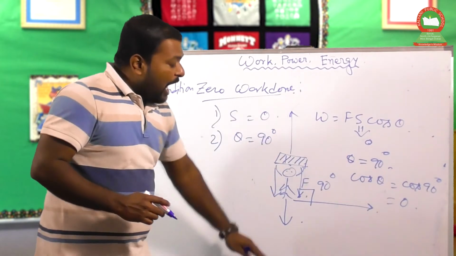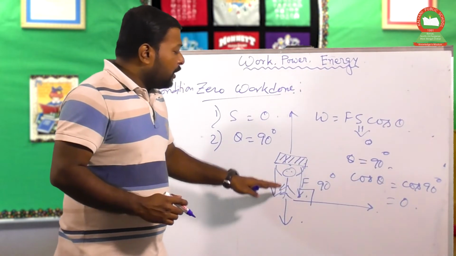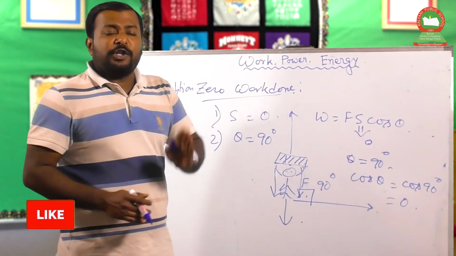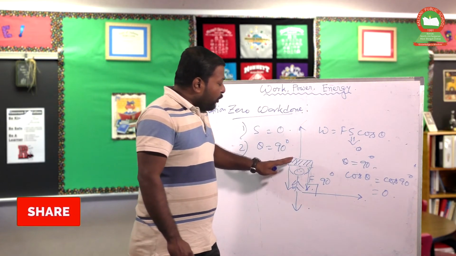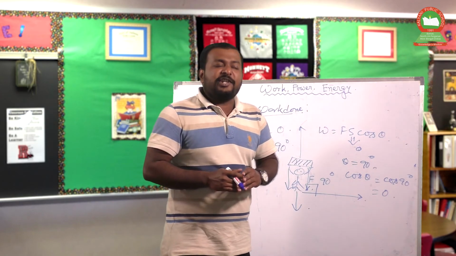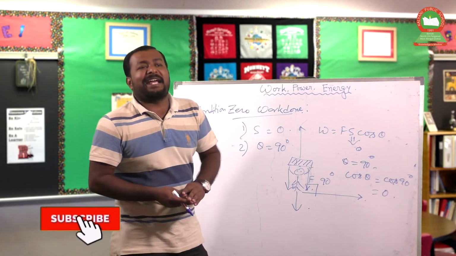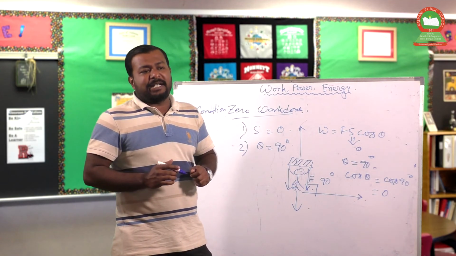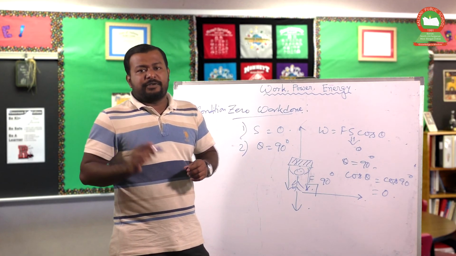the man is moving in the downward direction with the applied force, that force is nothing but the gravitational force. So whenever the body does some work in the direction of the applied force, then it is called positive work done. So with respect to the gravitational force of Earth, if the body displaces in the direction similar to the acceleration due to gravity, then it is the positive work done. And if it is in the opposite direction of the acceleration due to gravity, then it is called the negative work done. So there are two types of work done: one is positive work done and one is negative work done with respect to gravitational force.